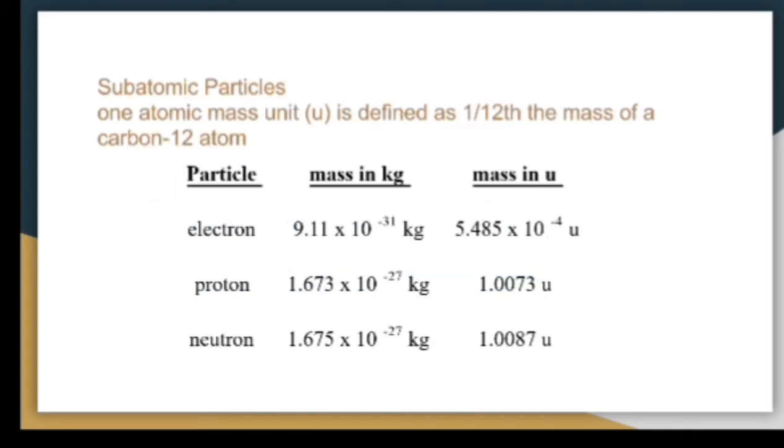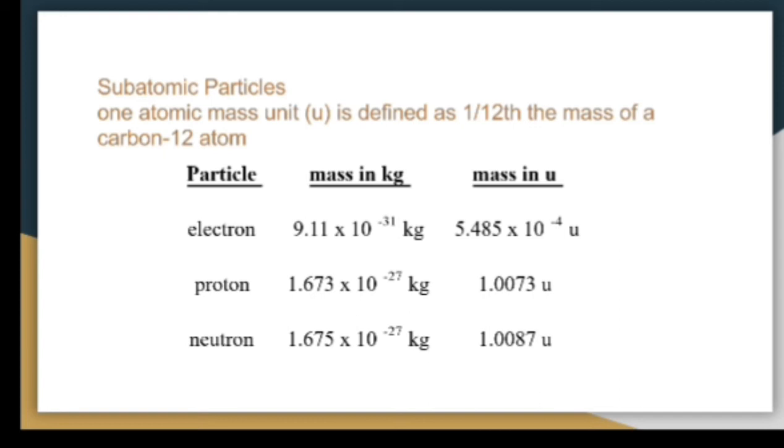Then subatomic particles. What do subatomic particles mean? How many particles are present in the atom? As we know, there are three particles in the atom. First is the electron, which revolves around the nucleus, second is the proton, and third is the neutron. Proton and neutron are present in the nucleus of the atom. One atomic mass unit is defined as 1/12 the mass of the carbon-12 atom.